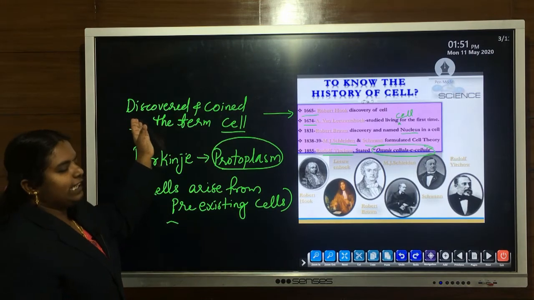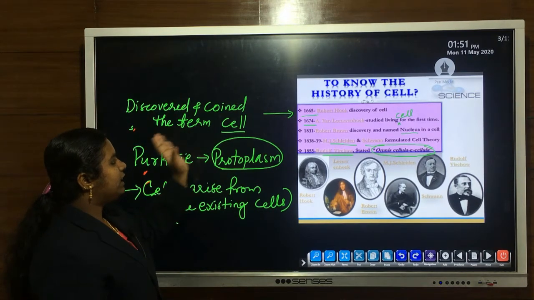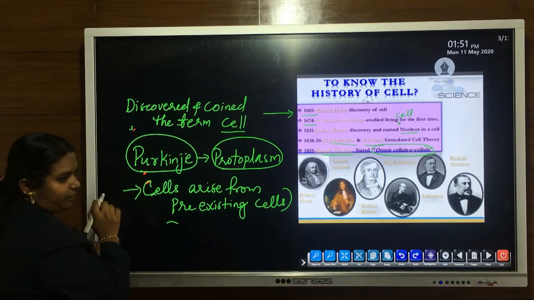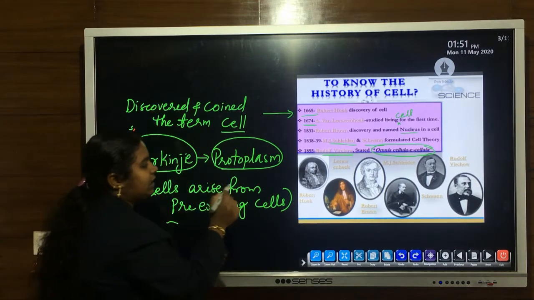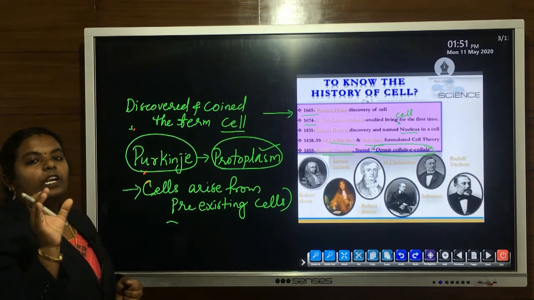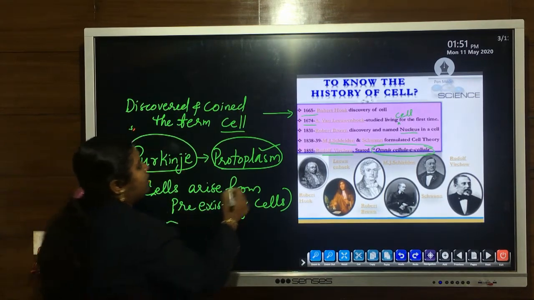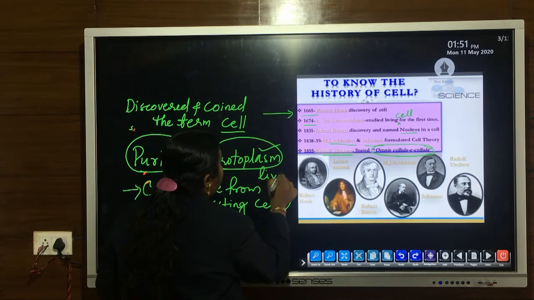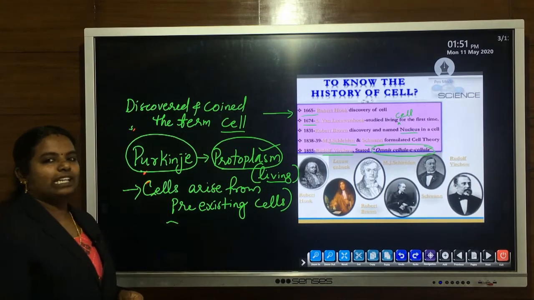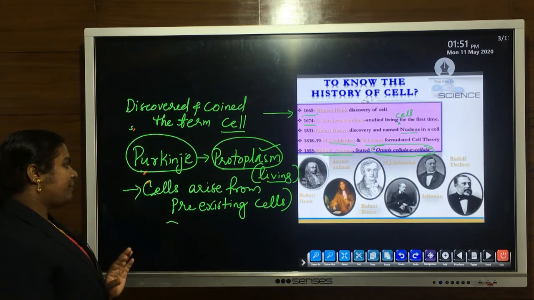So, Robert Hooke discovered as well as coined the term cell. Then one more scientist, Purkinje, coined the term protoplasm. Protoplasm is all the living content of the cell. So, the whole living content of the cell together is termed protoplasm.